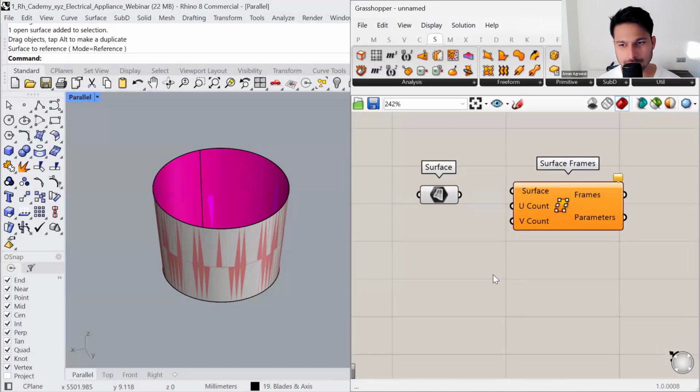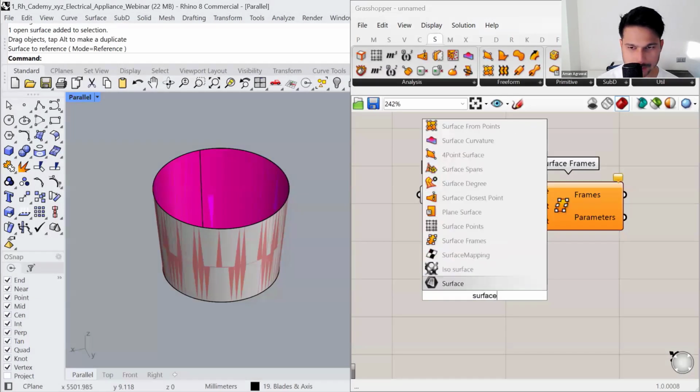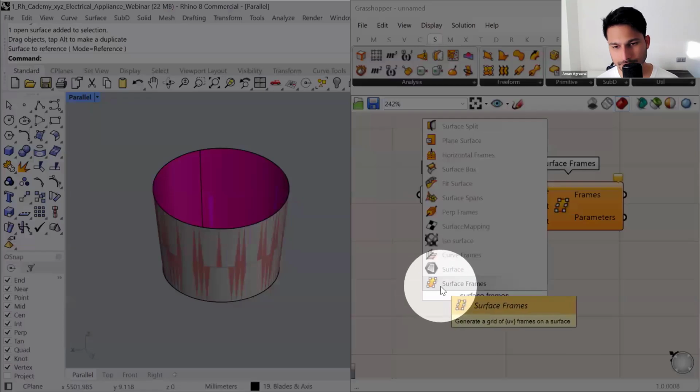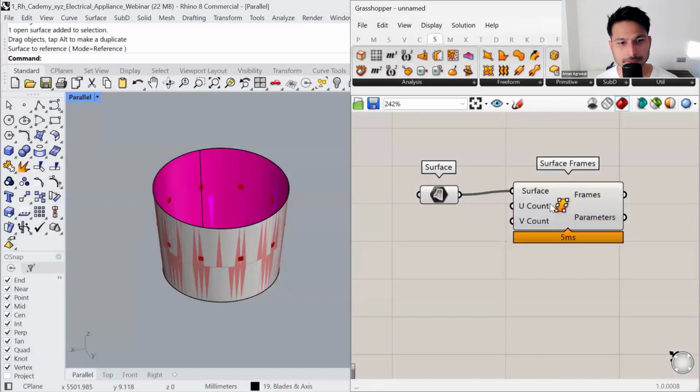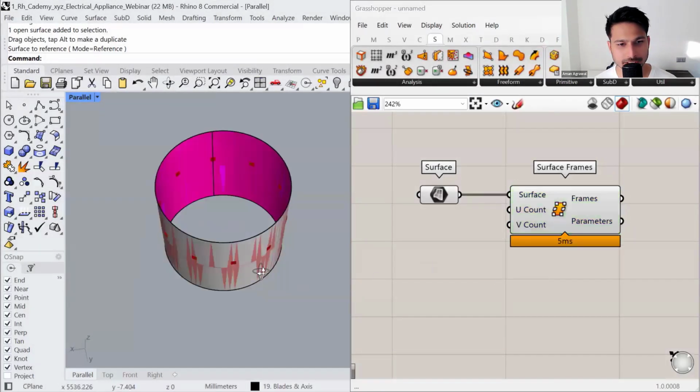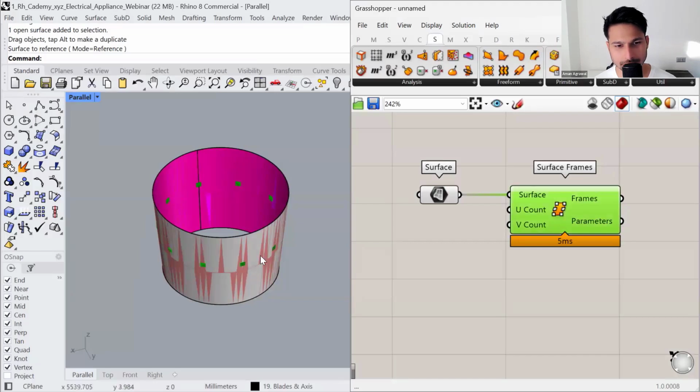Just double click anywhere on the canvas and look for a command called Surface Frames. It's going to look like a rectangle with 6 smaller planes. Let's connect it here. And this is going to populate the surface with perpendicular frames.